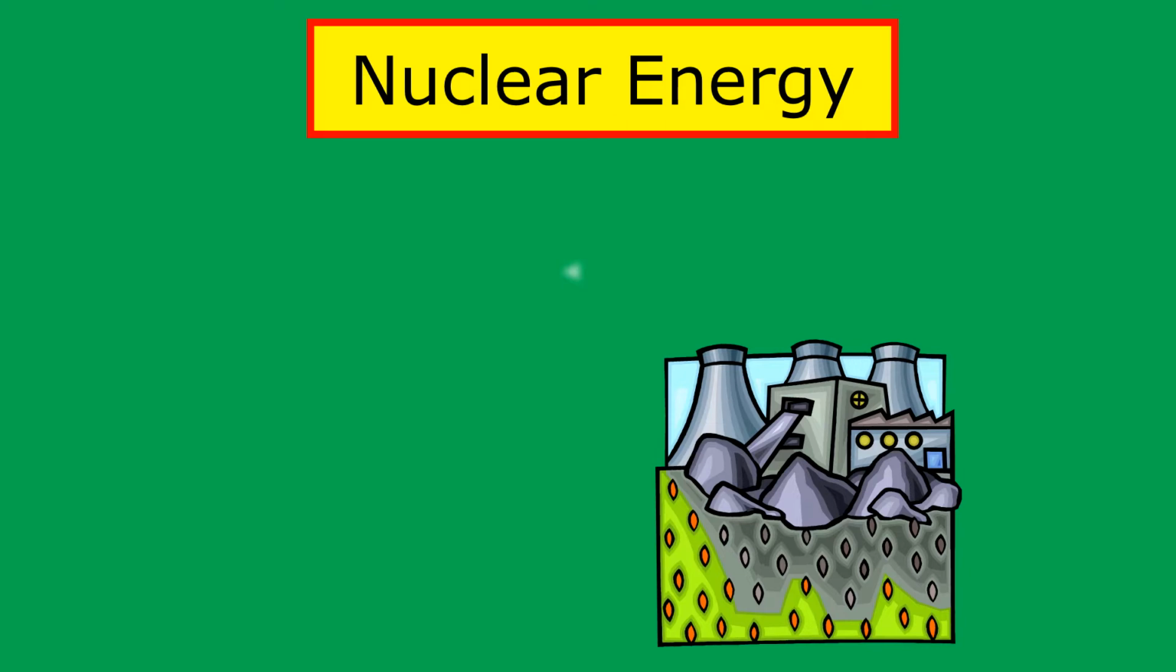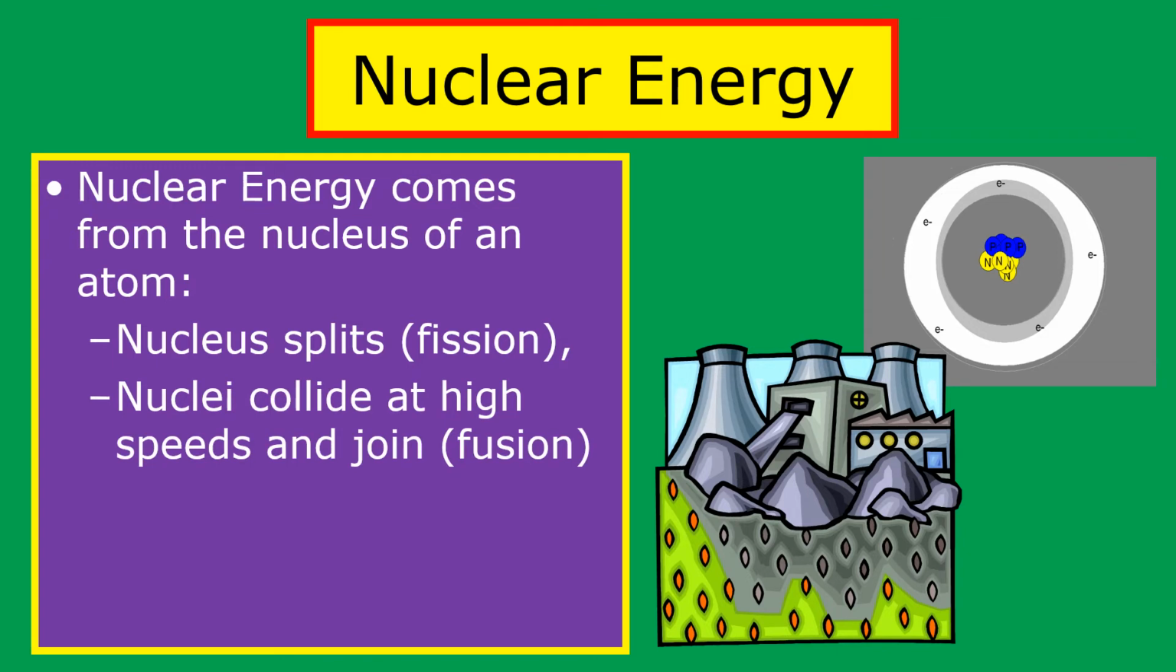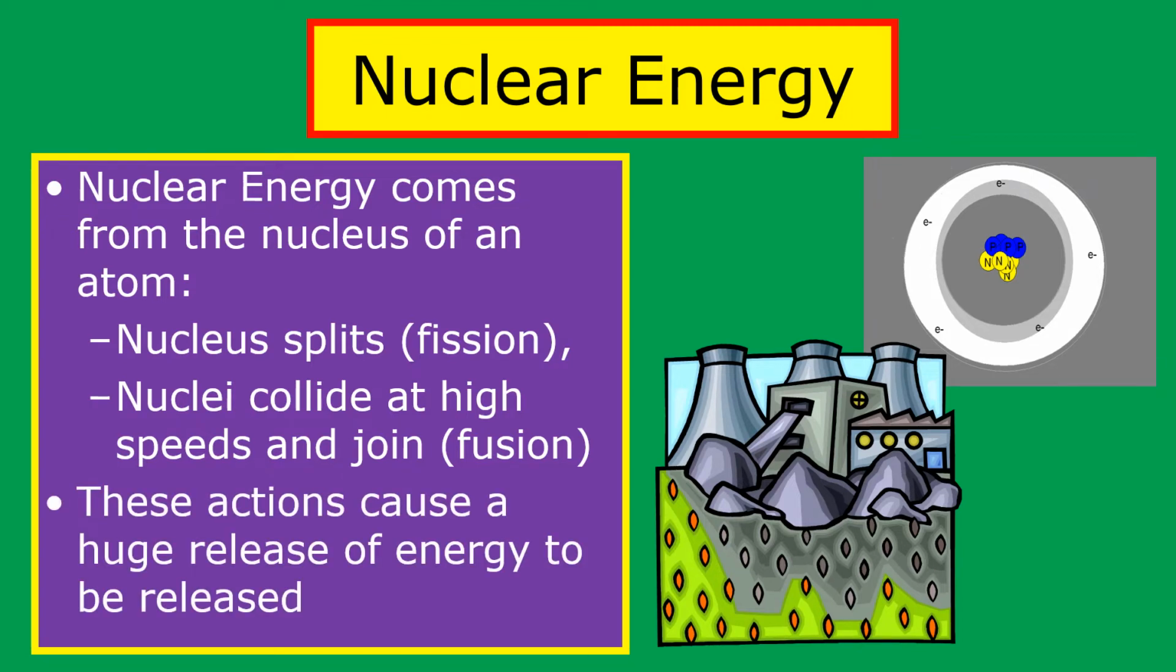So basically, they're working with the nucleus of an atom. And there's two actions that they can take. Either they can split up a nucleus, and that's known as fission, or they can collide nuclei at high speeds and cause them to join, which is known as fusion. Either one of these two actions will cause a huge release in energy.